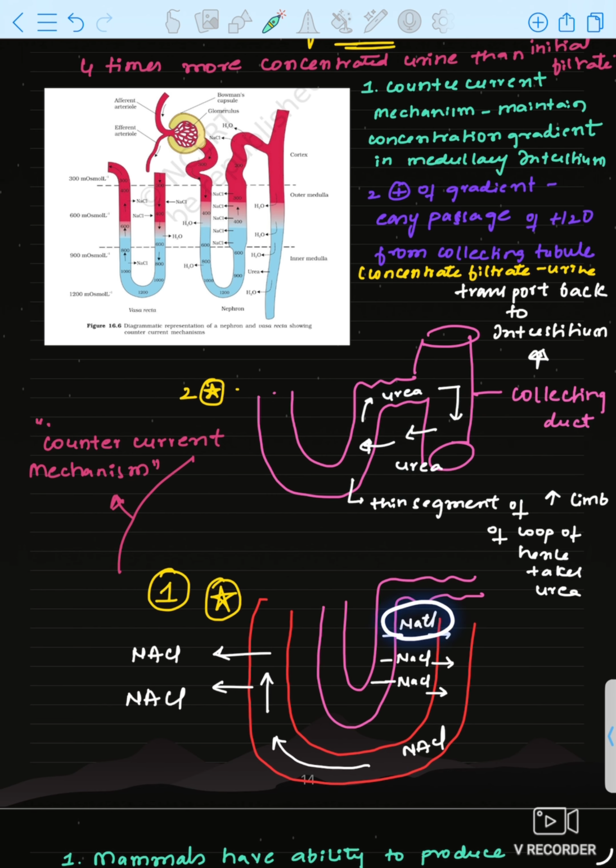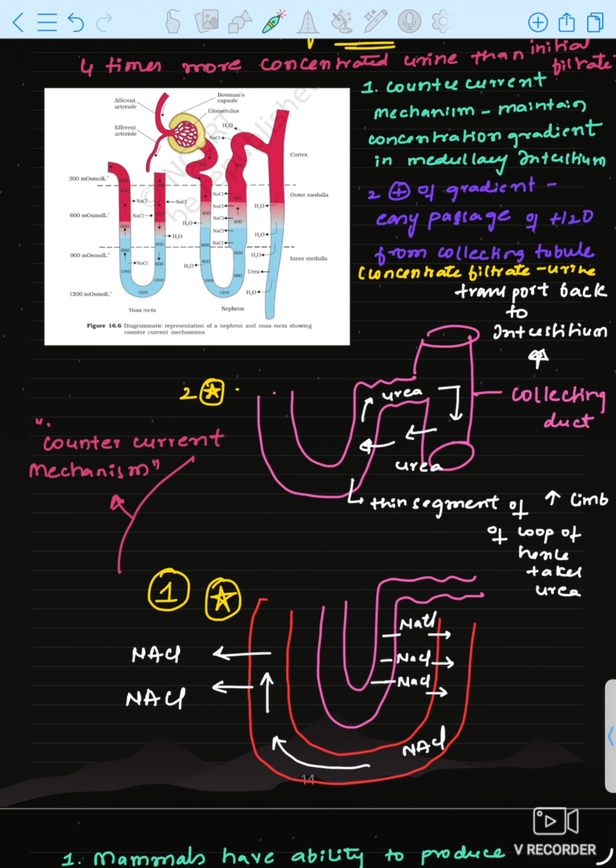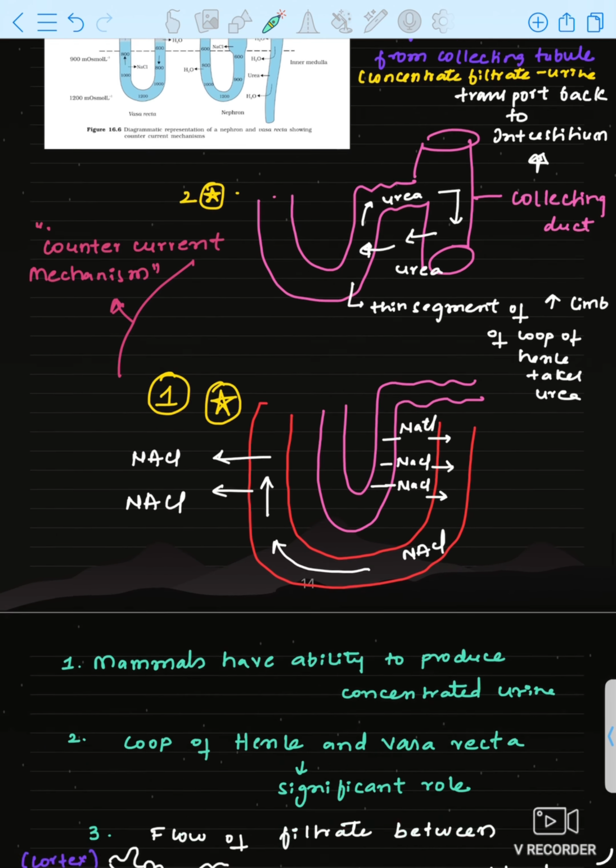And we know sodium NaCl also, it is reabsorbed in the ascending limb of loop of Henle, which is taken by the vasa recta, and again by the ascending limb of vasa recta it will be reabsorbed in the interstitium to maintain the osmolarity. Okay, how it is maintained? See here, it is maintained. Water, it is maintained. You just remember like this. Okay, I think it is clear.